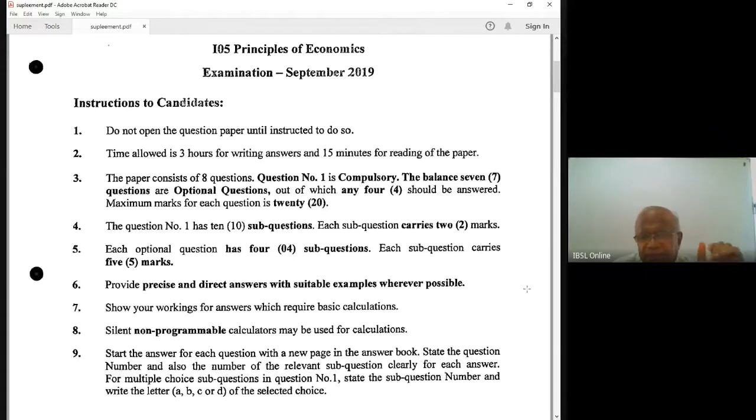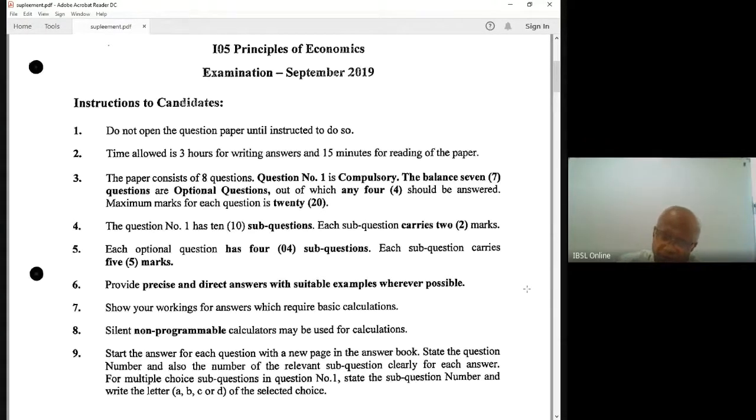The very interesting thing about this paper is you are getting 15 minutes to read the paper. Right? 15 minutes is quite a lot. After that, you can start answering the 3-hour paper. So this 15 minutes is very important.